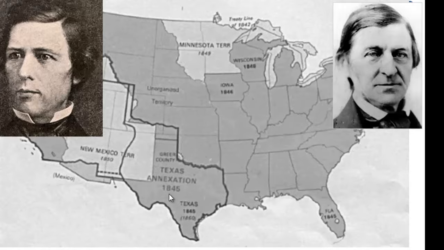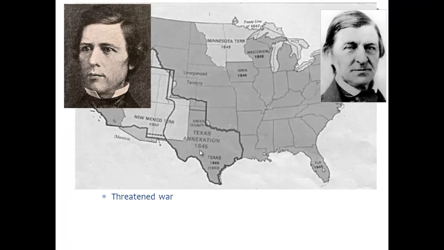So lots of stuff that needs to be settled. And they did threaten war. They said to the United States, to Zachary Taylor, this is our land. If you come try to take it, we will go to war with you. So the country was really on the verge of war during 1850. And the South additionally said, if Texas is attacked, we will come to Texas's defense. So really, the country was kind of staring at civil war here in 1850.